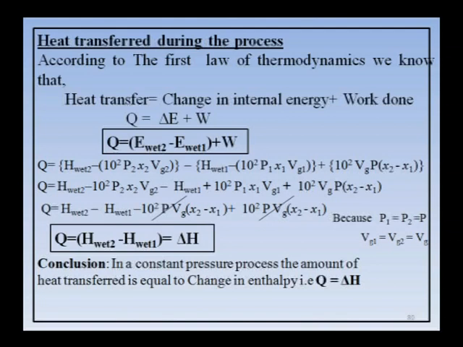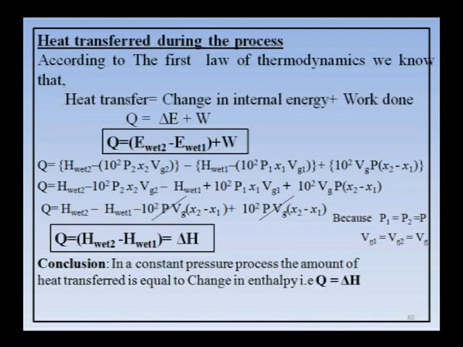Next according to first law, we have heat transfer Q is equal to delta E plus W. What is delta E? It is E wet 2 minus E wet 1 plus W. So, substitute E wet 1 and E wet 2 in the corresponding places, and you will get Q is equal to H wet 2 minus H wet 1. This entire derivation, how we get H wet 2 and H wet 1, I have explained in the last classes. Now, just I will go to Q. So, Q is equal to H wet 2 minus H wet 1, that is nothing but what? Delta H, that is change in enthalpy.